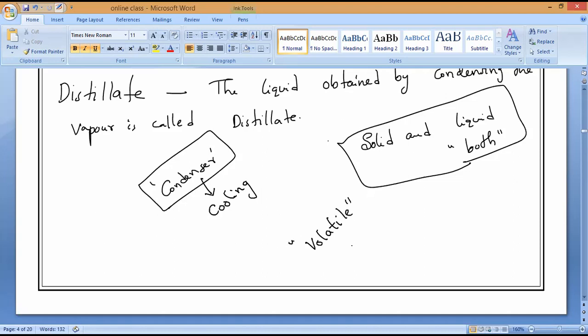Which can form vapor easily. Yes, all of you should answer. What do you mean by volatile? Everybody? Volatile means it can easily change into what state? Change into gaseous state. Understand, Reddy?